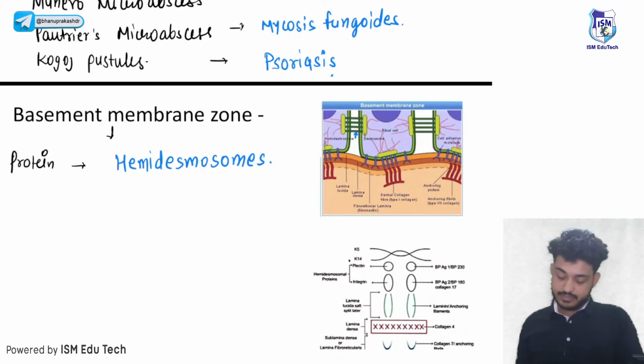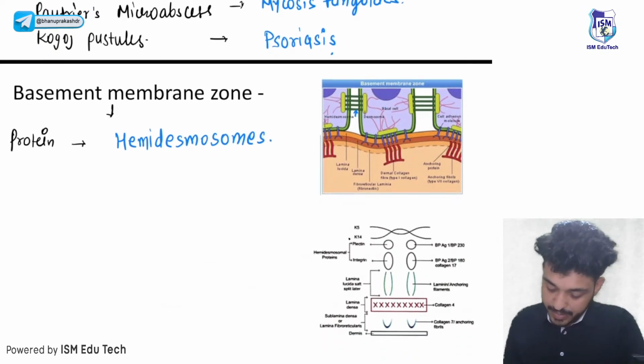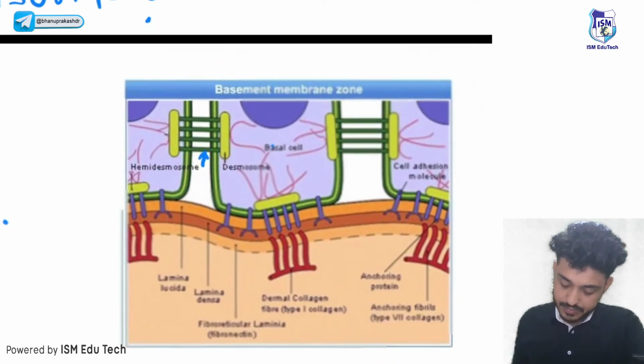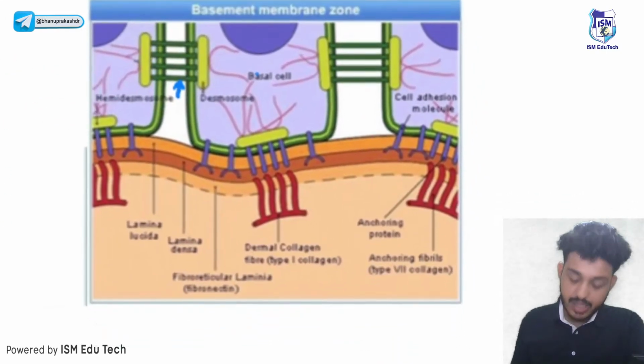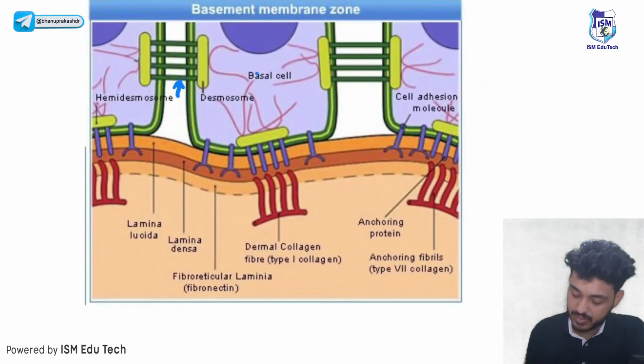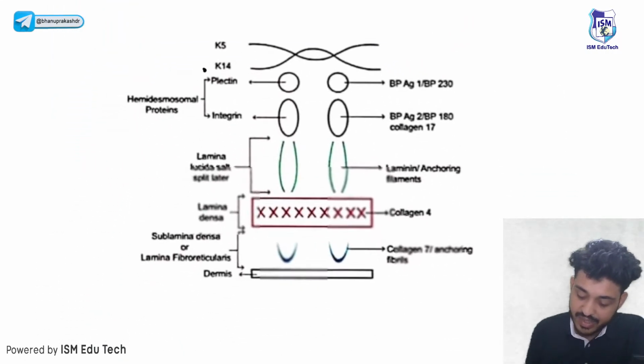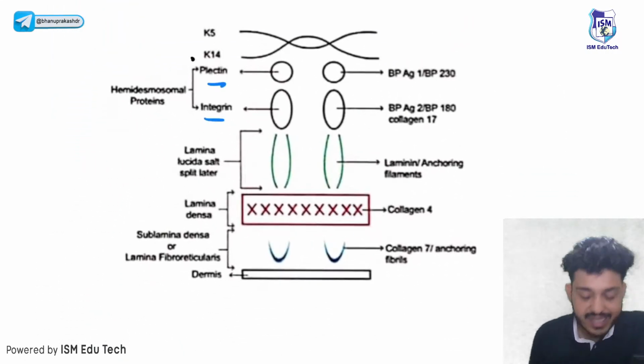Hemidesmosomes, right? Let's talk about the structure of hemidesmosomes. This is the desmosome. In hemidesmosomes we have plectin, we have integrin, we have bullous pemphigoid antigens BPAG1 and BPAG2.